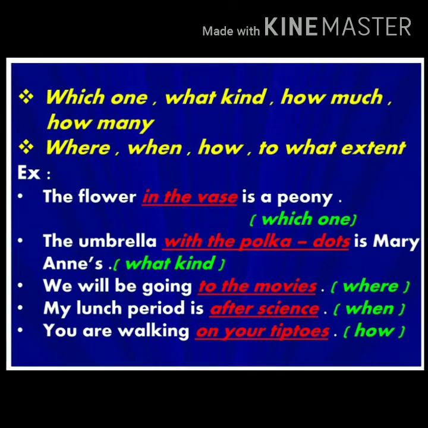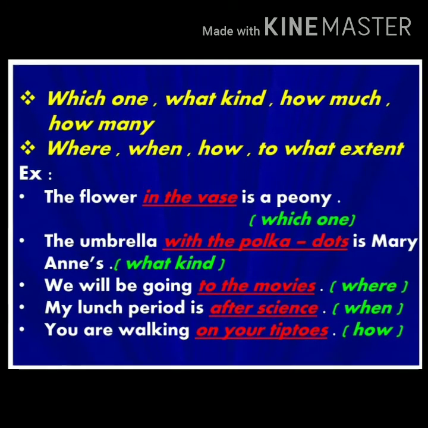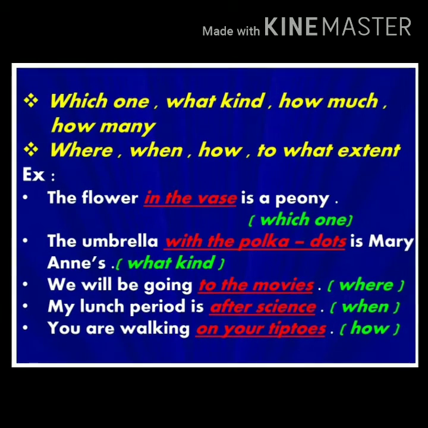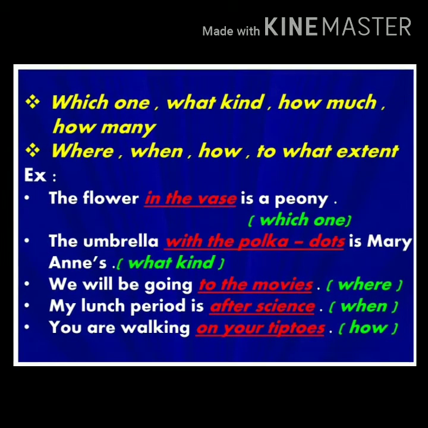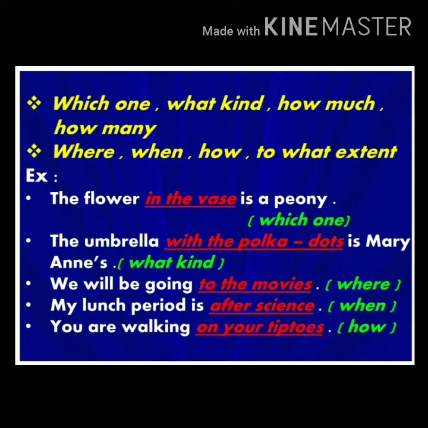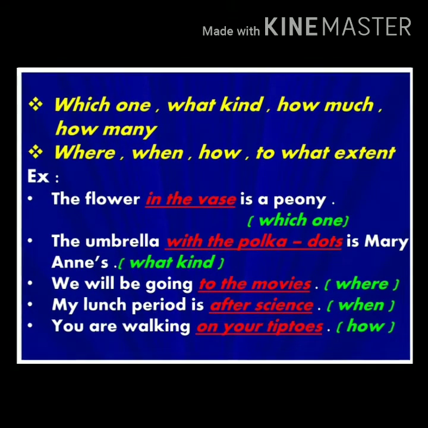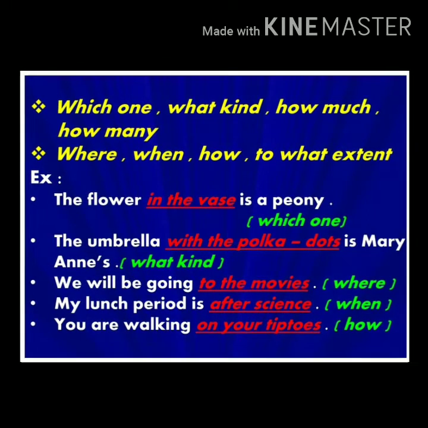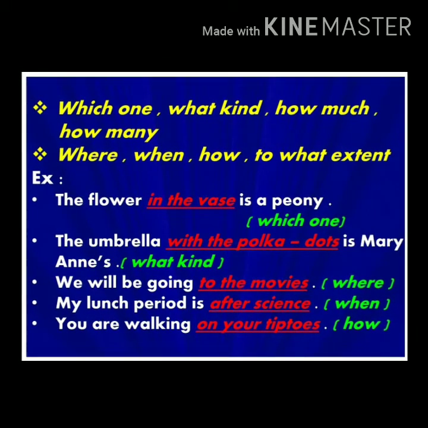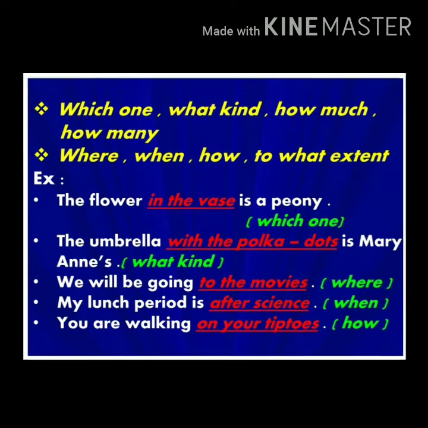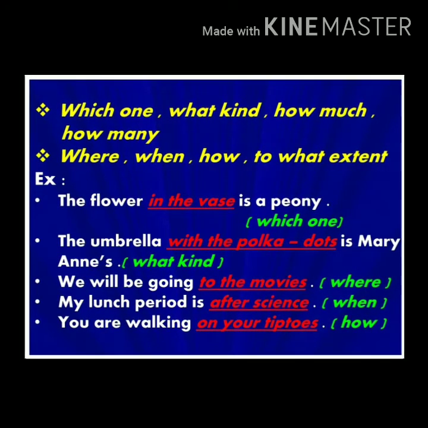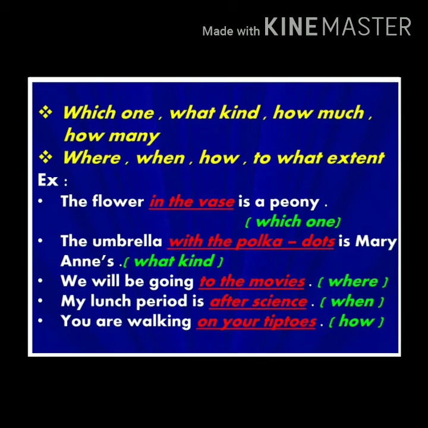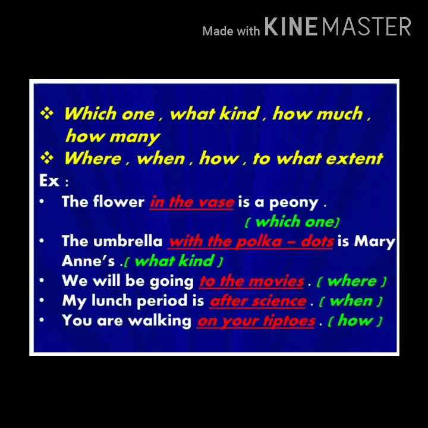We learned that adjectives tell which one, what kind, how much, and how many about a noun or a pronoun. And we learned that adverbs tell where, when, how, and to what extent about verbs, adjectives, and adverbs. Sometimes the answers to those questions take more than one word. Often those phrases are prepositional phrases.